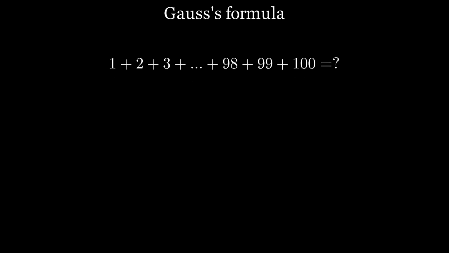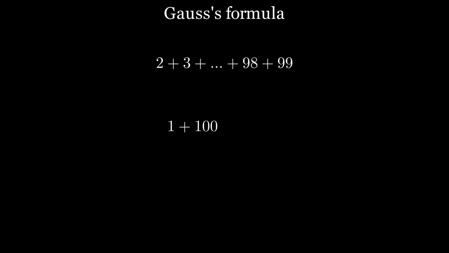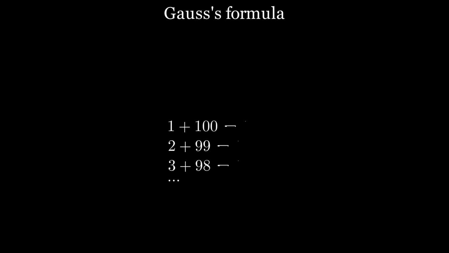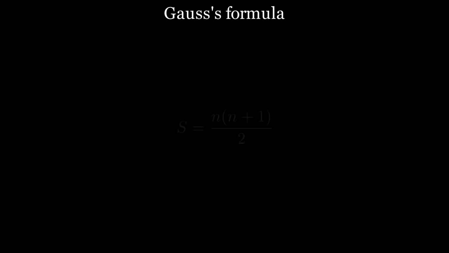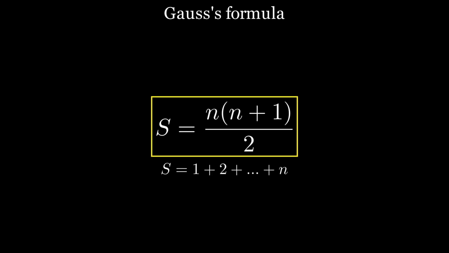He realized that the sum could be computed by strategically pairing numbers: 1 plus 100, 2 plus 99, 3 plus 98, and so on, each pair resulting in 101. There are 50 such pairs, so multiplying 101 by 50 gives 5050. This clever method can be generalized to find the sum of the first n natural numbers, and the resulting formula is s equals half of n times n plus 1.